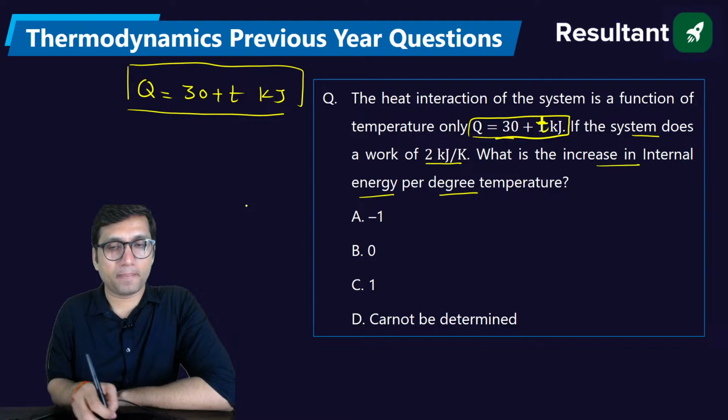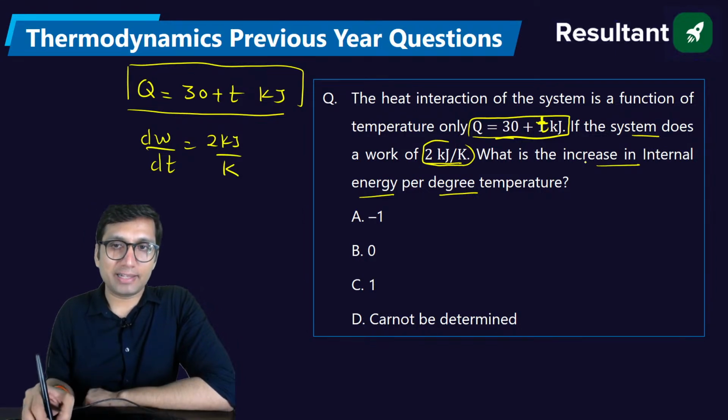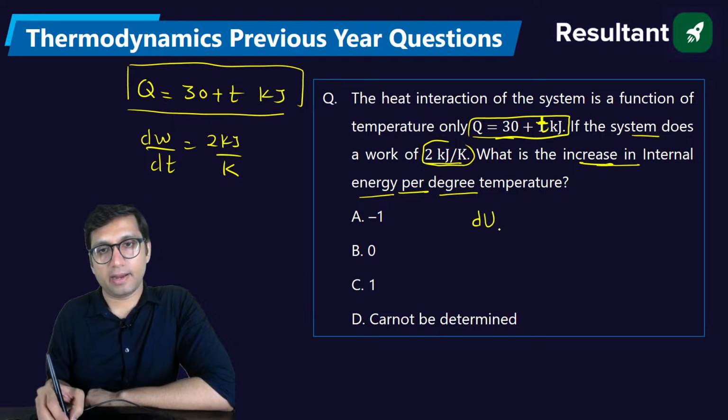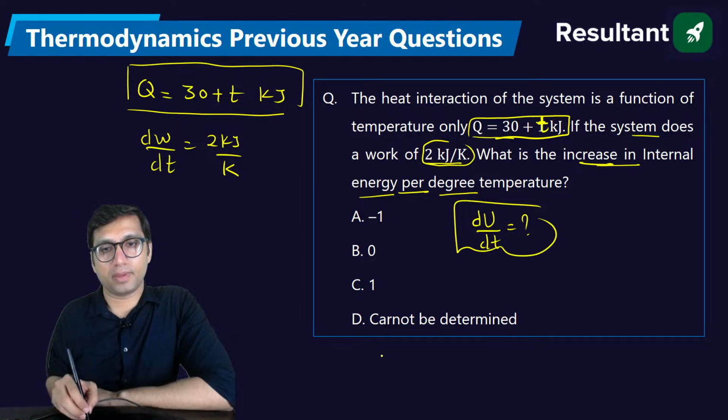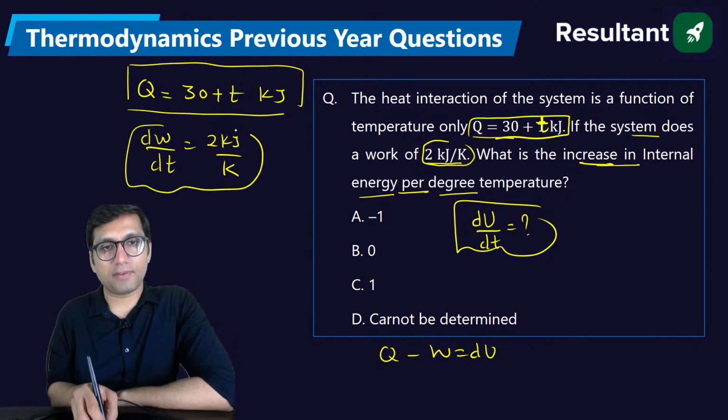Okay, understand. And also they have given the increase in work. The work is with respect to temperature, not time. It is 2 kilojoule per Kelvin. You have to find the increase in internal energy per degree temperature. Okay, du by dT you have to get. कैसे find करेंगे आप? Q minus W is equal to dU, है ना? Right? So here Q you have to find, because work आपको temperature के form में दे रखा है,